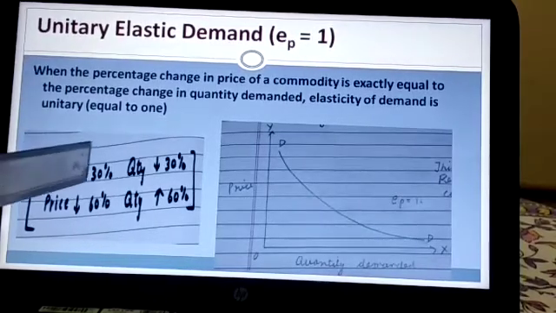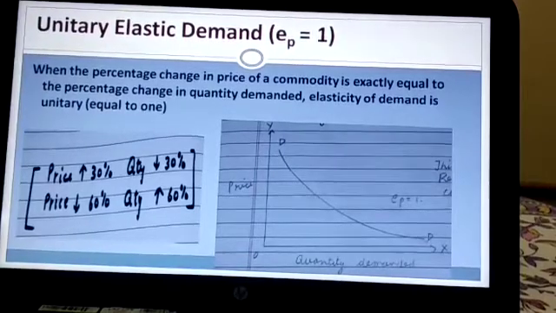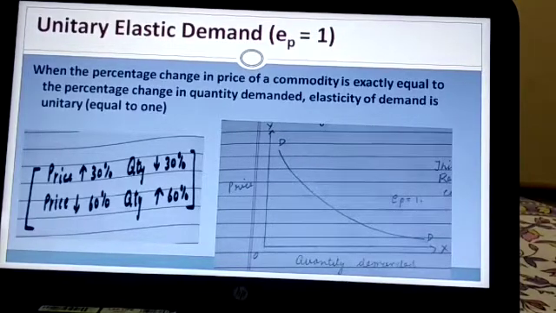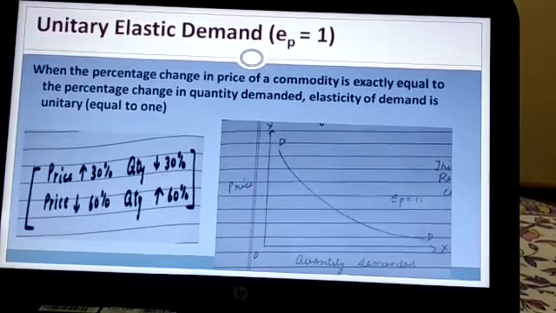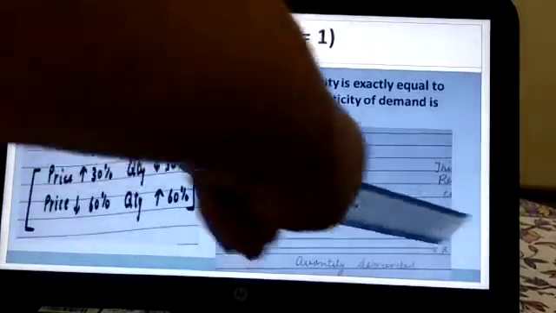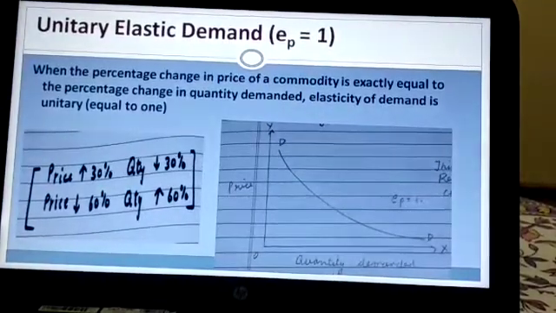So price increases by 30%, quantity falls exactly by 30%. It means same change in price and same change in quantity. That is the case of EP equal to 1. Now the curve you are seeing here is called a rectangular hyperbola.